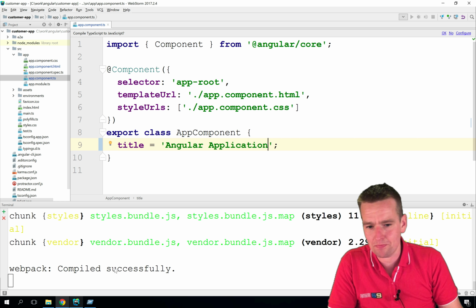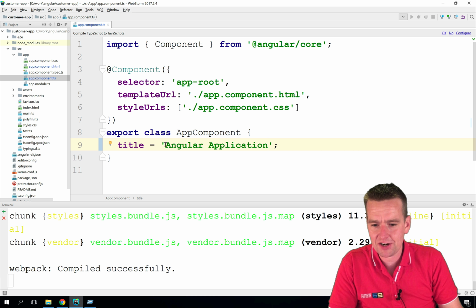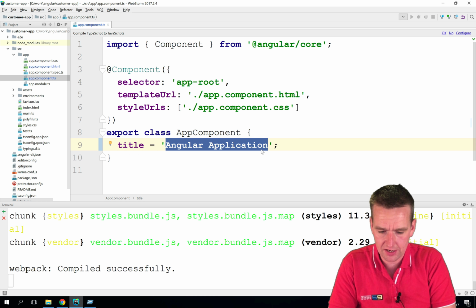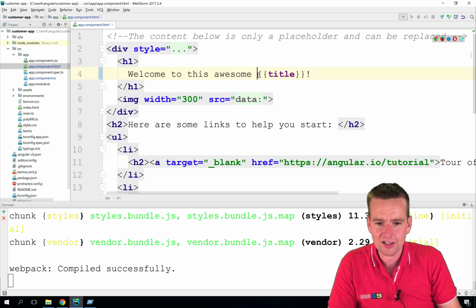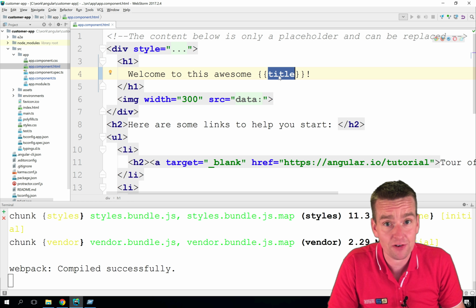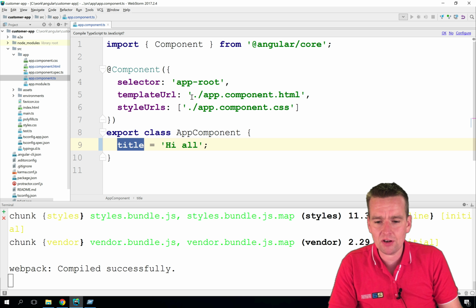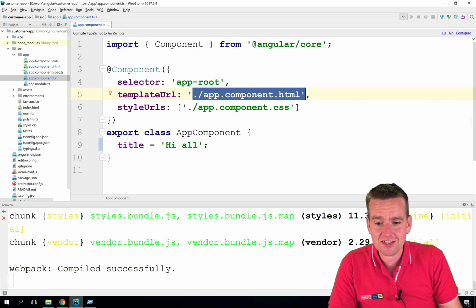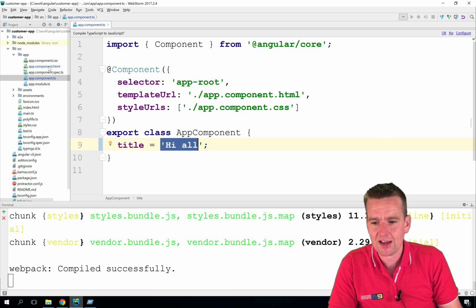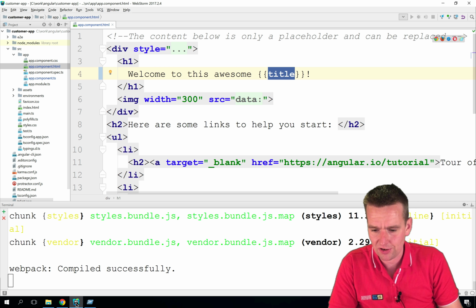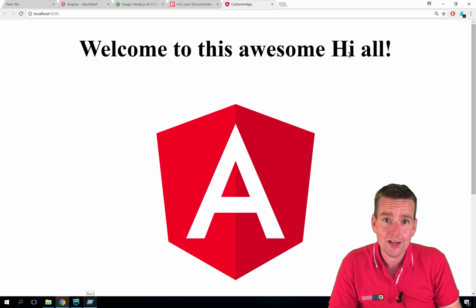This is one of the easiest ways to bind stuff, is that you put something in a title here, and then you can put in whatever you want here, like saying hi all, and when I do that, it'll say, okay, so this property, I'll show that instead of actually showing title, I'll look for curly brackets and say, whoops, there's a property here. I need to grab information about this property from the TS file that this guy belongs to. And then I'll look at the code and say, okay, so this guy belongs to this TS file. I can see that right here with the template URL. So I'll grab the property called title right here, and I'll just display that hi all instead of title in here. So let's have a look again. Now it says hi all, right? So that's how simple it is.